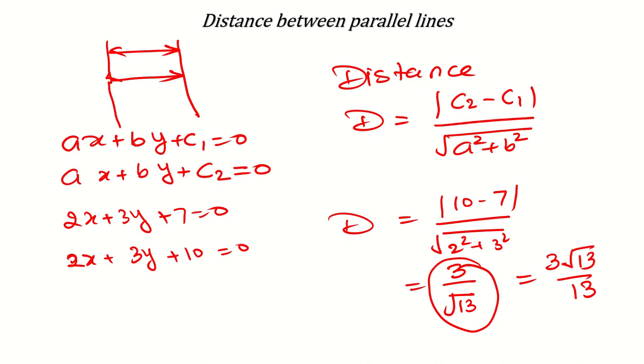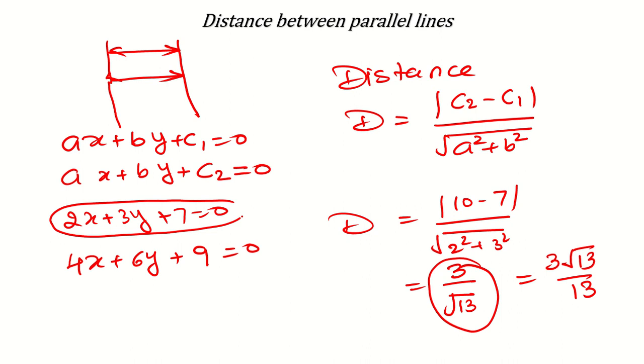Now one more thing you can have here. They may say, write the distance between these two lines. Maybe they will say 4x plus 6y plus, I can say, 9 is equal to 0. Okay, like this you can have a question. Then what will you do? You will say, Mr., coefficients of x and y are not the same, so it means they are not parallel and we did not study the distance for that kind of line. No, you can make them equal. How? You just multiply the equation by 2 and then you will see the coefficients of x and y will be equal. So multiplying by 2, it will become 4x plus 6y plus 14 is equal to 0, and now you see the coefficients of x and y are the same.